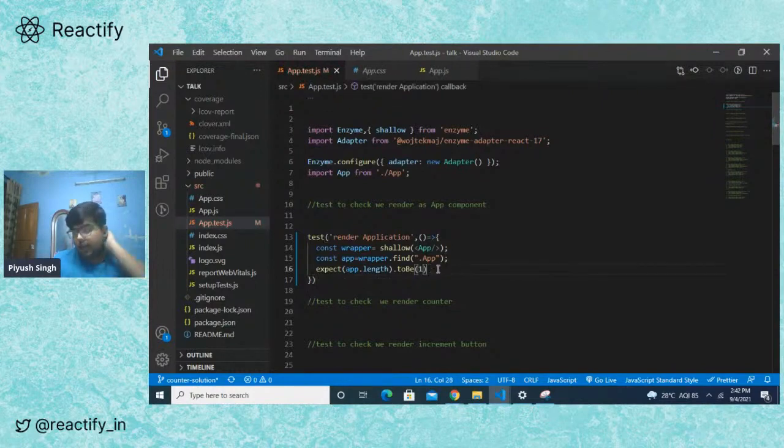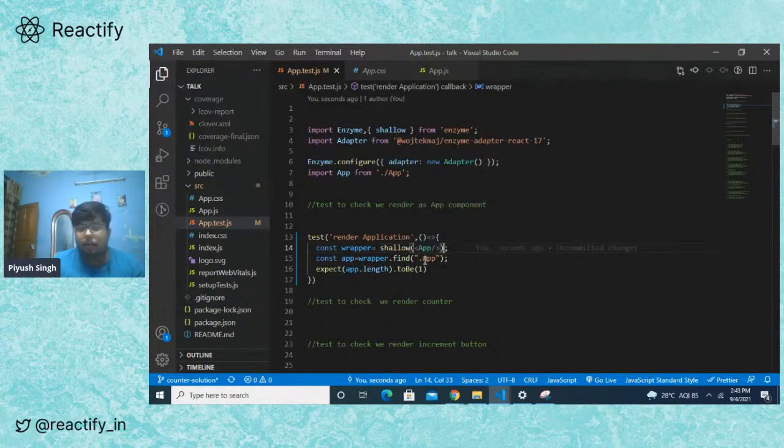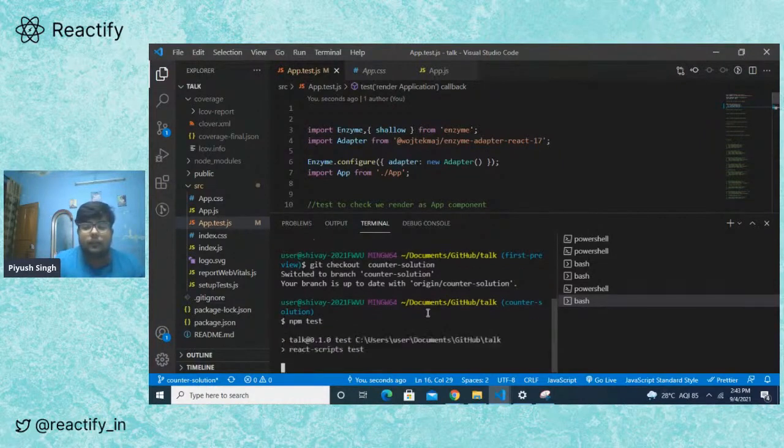What we are doing in this test is we make a shallow copy of our app, and we are trying to find a component with a class name of app, and we're checking if that is present, and we want it to be just one component. So we expect it to be just one, right? So let me just run npm test, and let's see what happens.